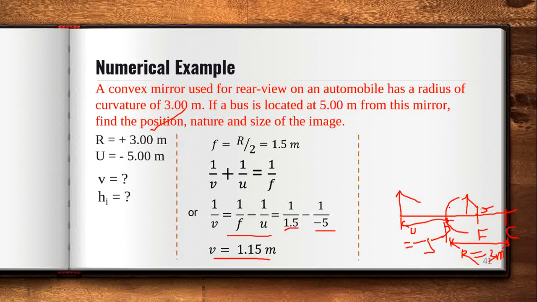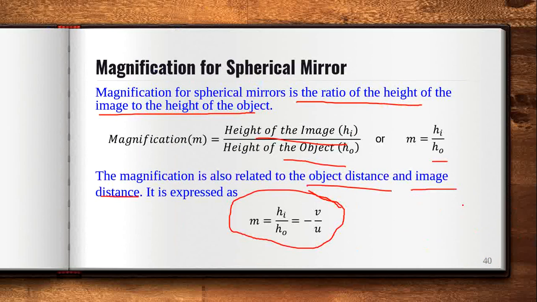Okay, now what will be the size? You can calculate the height of the image from this point. If you see here, we have discussed hi upon h0 is equal to minus v upon u.